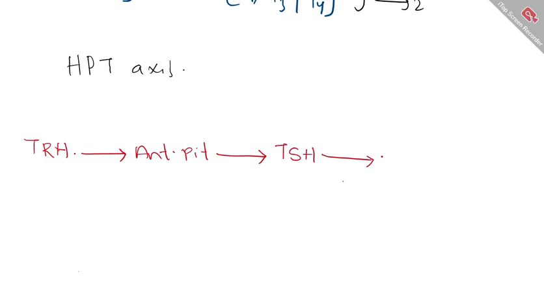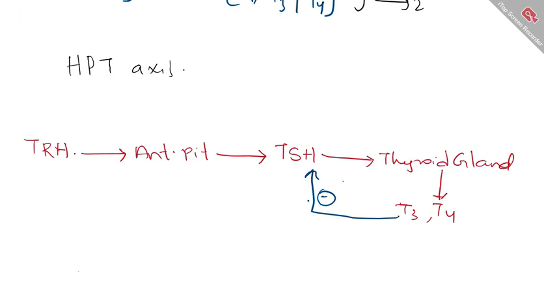This thyroid stimulating hormone will go to your thyroid gland, and this will produce your thyroid hormones, T3 and T4. Once enough levels of T3 and T4 are produced, there is a negative feedback phenomenon where these T3 and T4 will inhibit your TSH and your TRH. So this is your entire hypothalamic pituitary thyroid axis in detail.